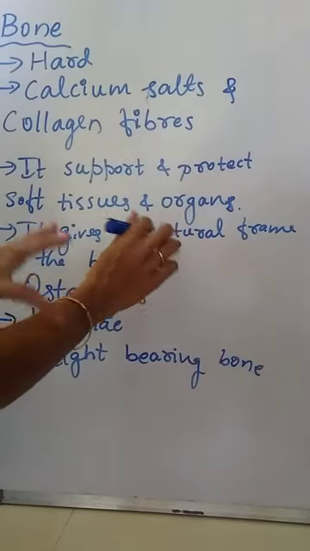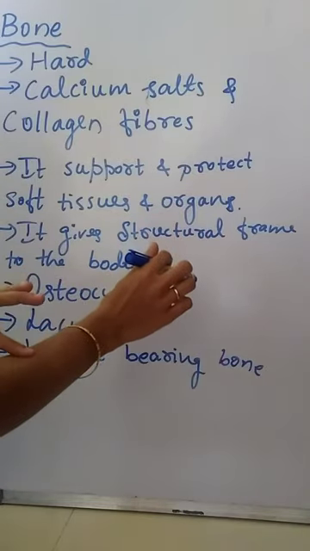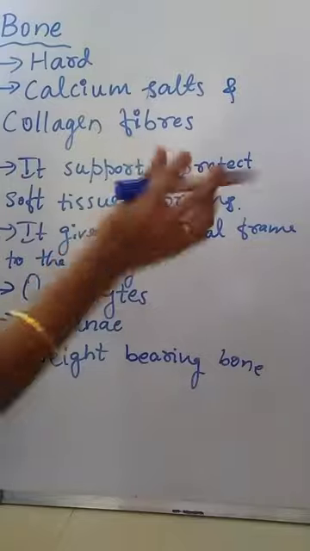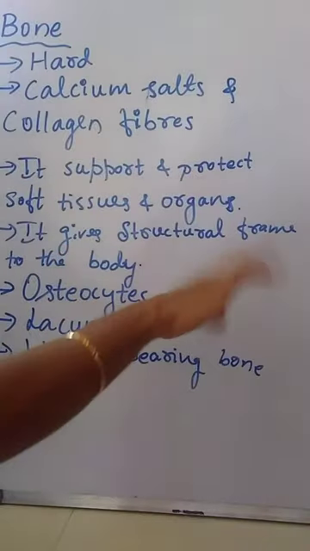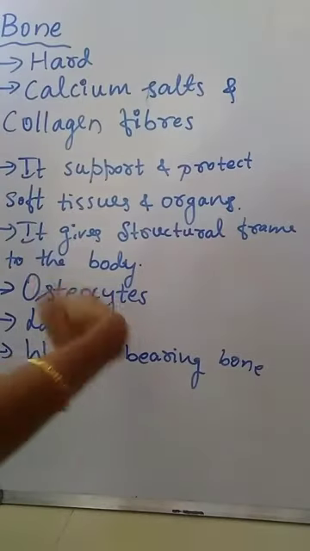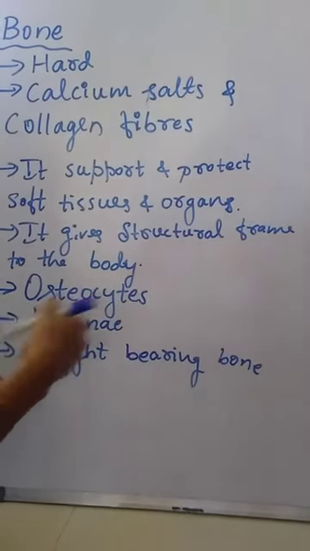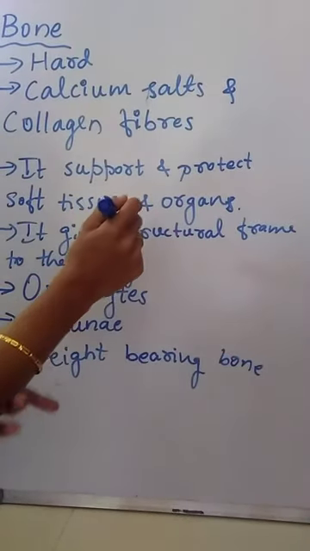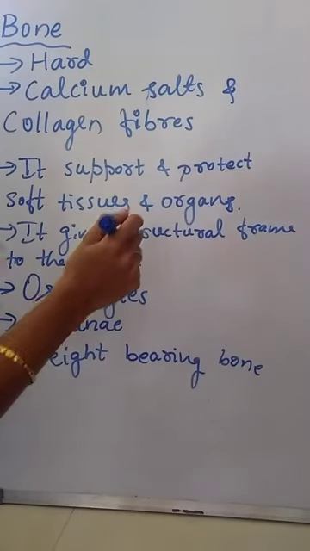Along with the skeletal muscles, bone helps in movement of the body part. For example, the movement of the hand takes place by the help of bone as well as the skeletal muscles attached to it.